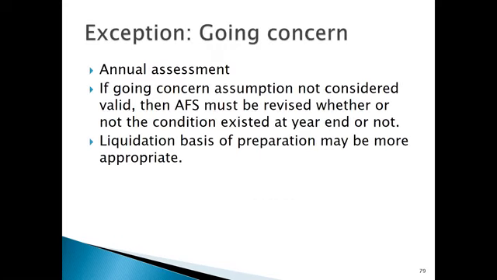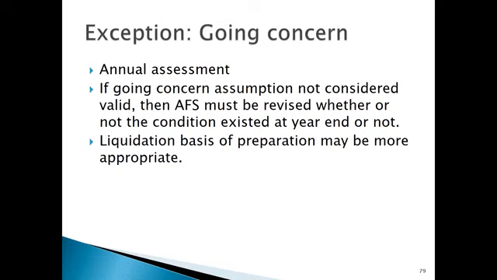Now, there is, however, one exception to events that are adjusting and non-adjusting, and that's in terms of the going concern ability. At the end of each financial year, you will assess the going concern ability of the company. That means, will this company continue to operate for the foreseeable future or for at least the next 12 months operating period?